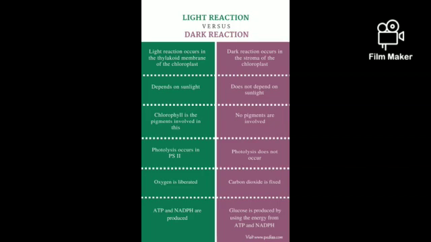Here the end products in the light reaction are ATP and NADPH, and these are also called the assimilatory powers. In the dark reaction, glucose is produced. Glucose is the end product of the dark reaction. How is it formed? It is formed by using energy in the form of ATP, which combines with the carbon dioxide and NADPH and forms the glucose. Finally, I conclude my topic with the purpose of photosynthesis.